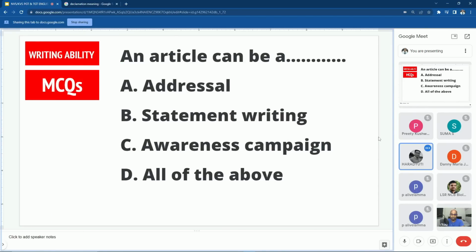An article can be addressal, statement writing, awareness campaign, all of the above. Which one is correct? It will be all of the above. Statement writing, awareness campaign, addressal, article. Why do we use article?